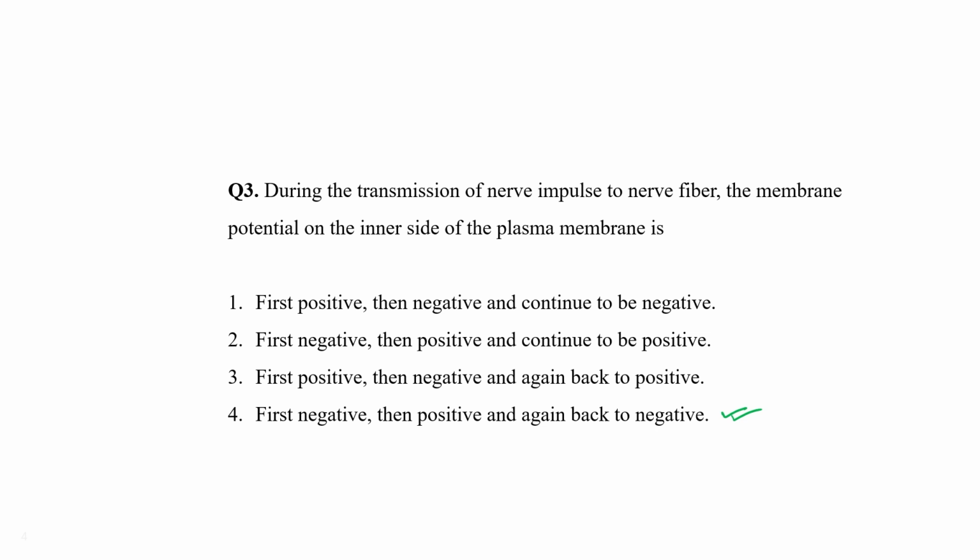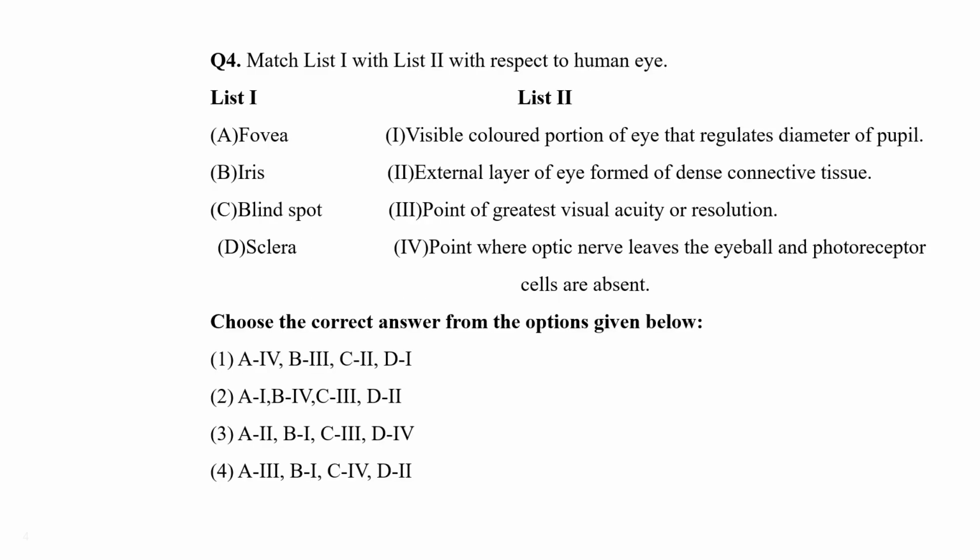Clear? Okay. Next question number 4, match. There is a matching list number 1 and list 2. They have mentioned some points which are present in our eye, like fovea, iris, blind spot, and sclera, and their function or their presence.